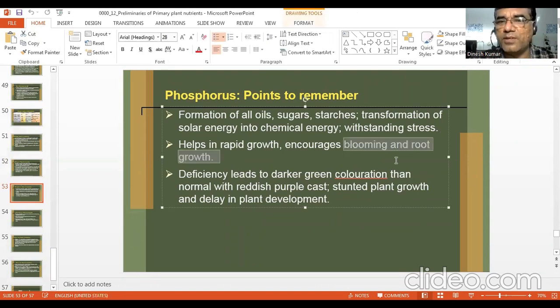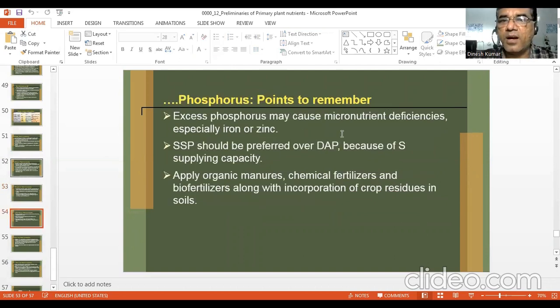These two roles are very, very important. It encourages flowering and root development. Deficiency leads to darker green color than normal with reddish purple cast, stunted plant growth and delayed plant development. Excess P may cause micronutrient deficiency, especially iron or zinc.